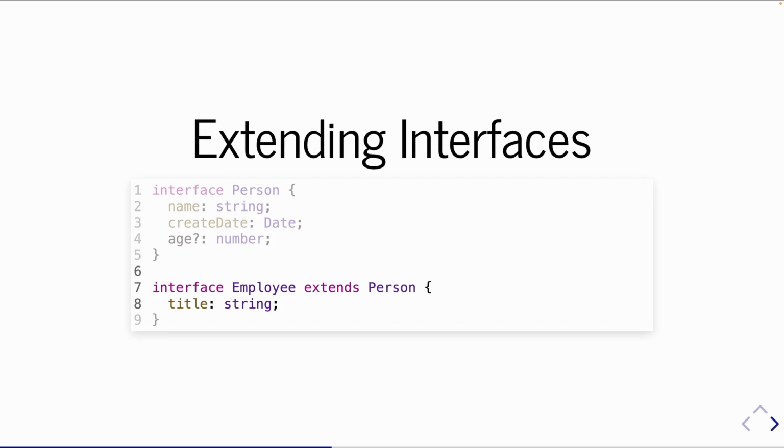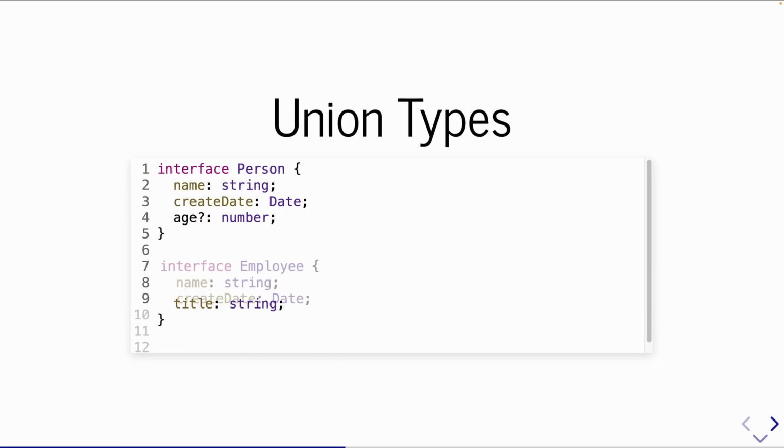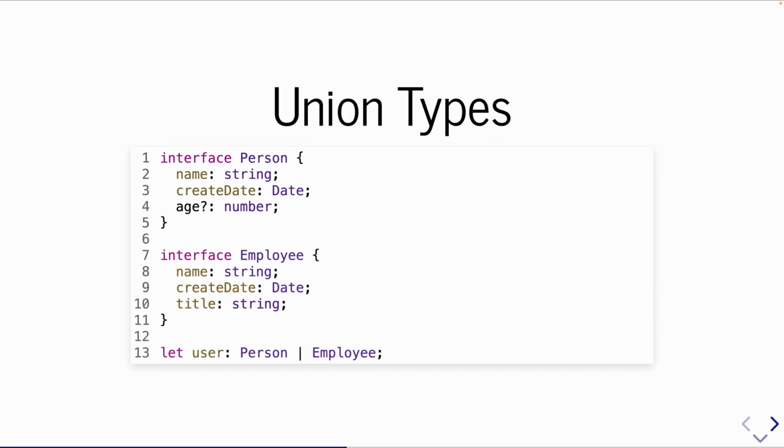We can also extend interfaces, right? So here on line 7, interface employee extends person. So basically I'm defining a new type that takes on all of the properties of that base type that I'm extending and then adds more. So I'm taking all of the properties of person, and I'm adding on a new property called title with a string type.